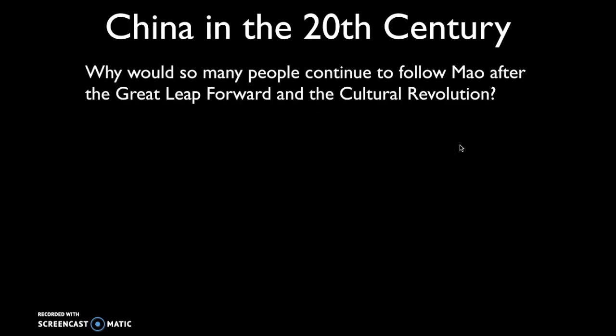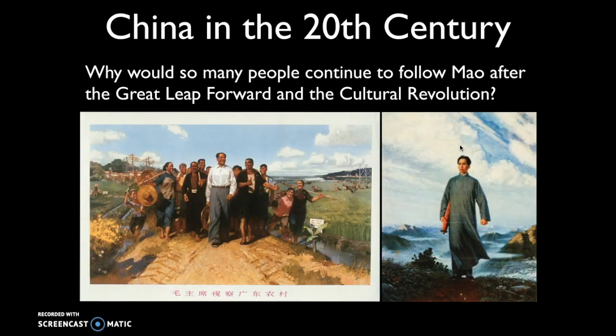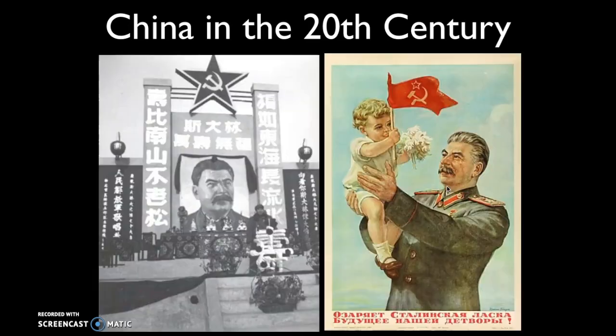Now, why would the people continue to follow Mao Zedong despite the failures of the Great Leap Forward and despite some of the problems associated with the Cultural Revolution? Well, it was probably because Mao was a master of propaganda. He was oftentimes depicted in images hanging out as a man of the people amongst the Chinese peasants, or maybe at a younger age, as this Jesus-like figure walking on the various mountaintops in China.